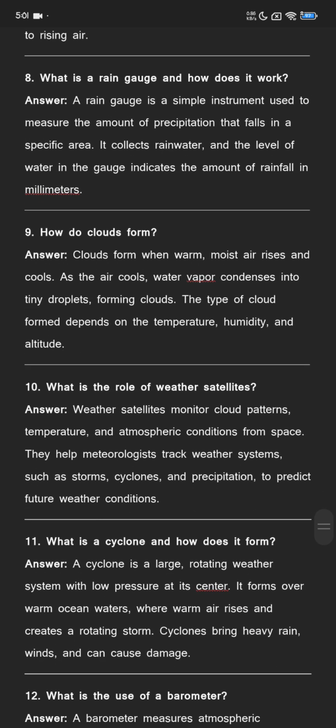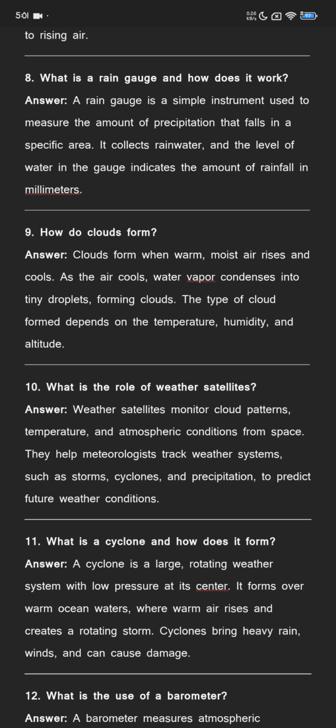How do clouds form? Clouds form when warm, moist air rises and cools. As the air cools, water vapor condenses into tiny droplets, forming clouds. The type of cloud formed depends on the temperature, humidity, and altitude.